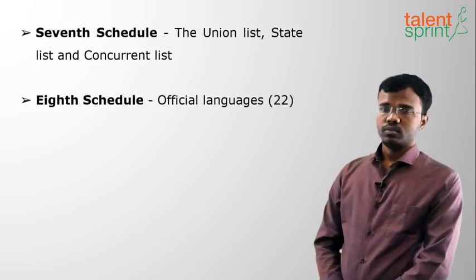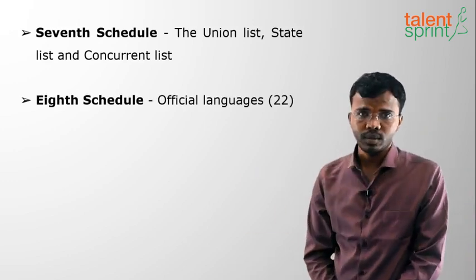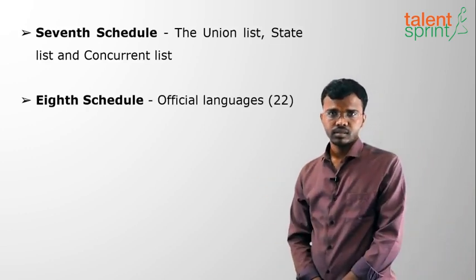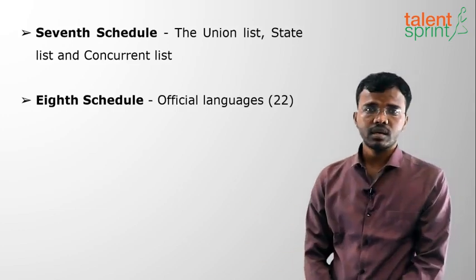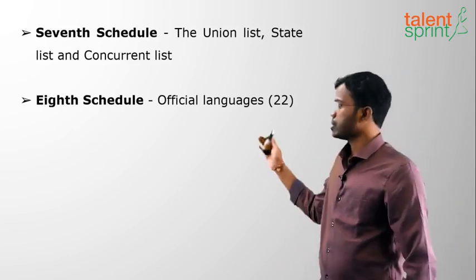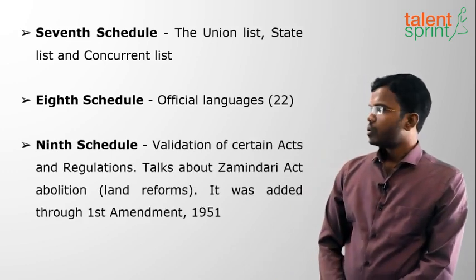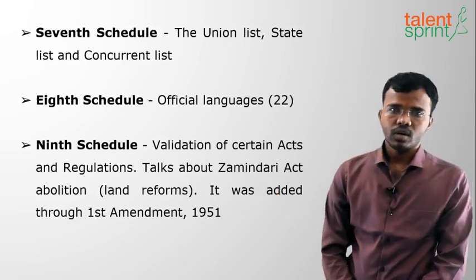Coming to the 8th schedule. The 8th schedule consists of official languages of the union. There are 22 official languages as of now, and these 22 official languages are mentioned in the 8th schedule. Moving on to the next one, the 9th schedule. It talks about the validation of certain acts and regulations.